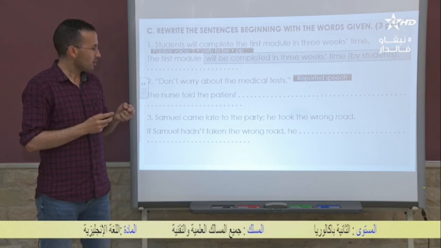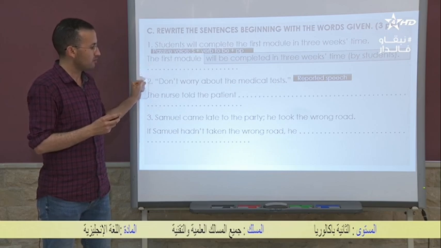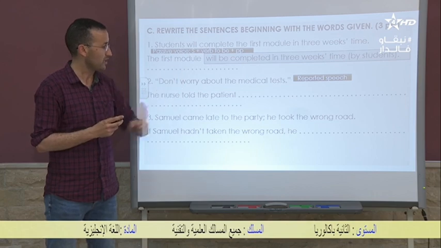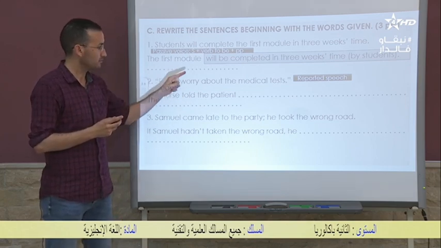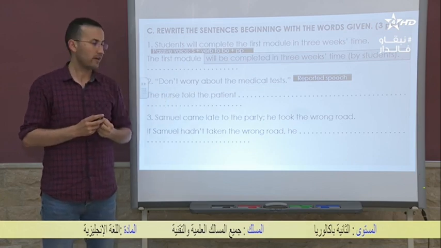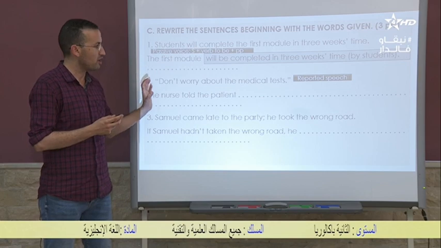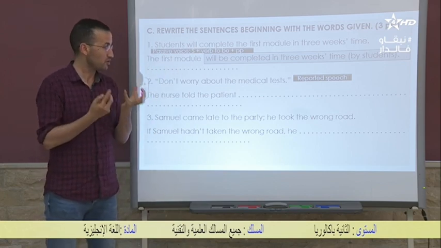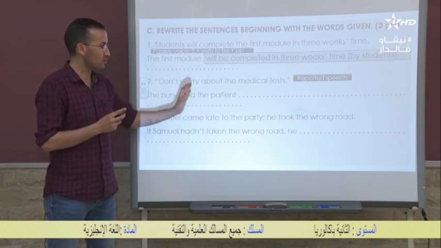So when we report this sentence from direct speech to reported speech, the sentence should begin with what? With to, okay? So we should begin with to. And since don't worry, as you can see here, is negative, we need to use also not. Again, so what do you think? What are we going to say here?